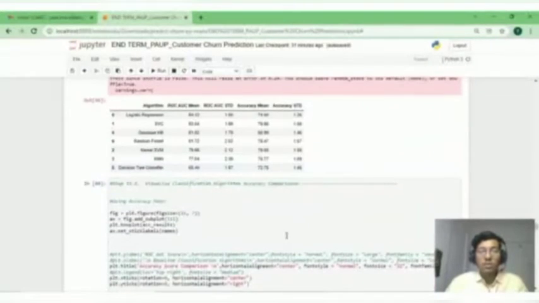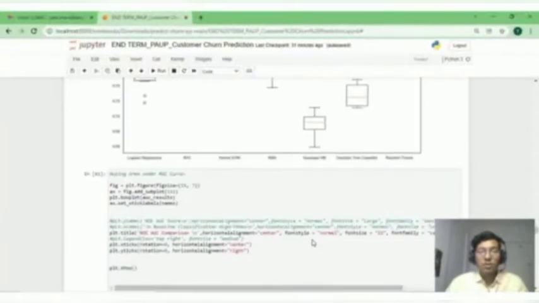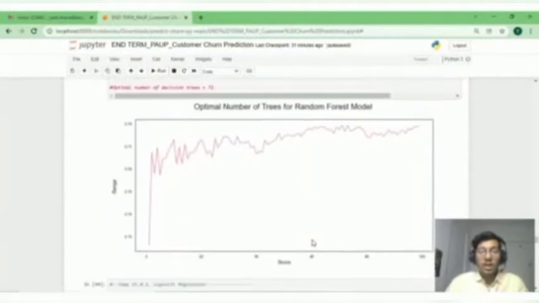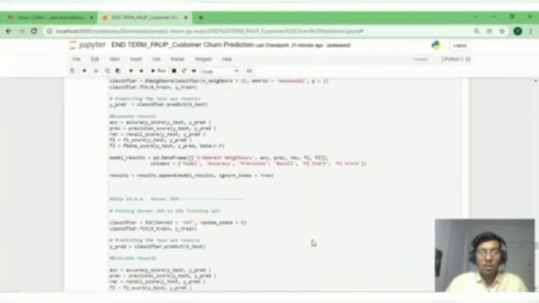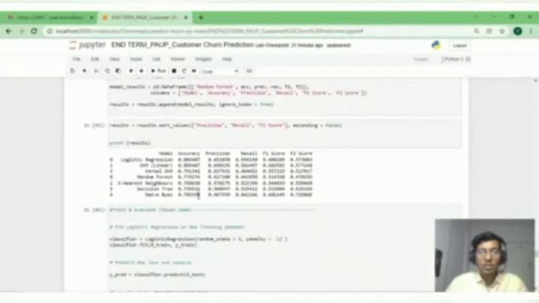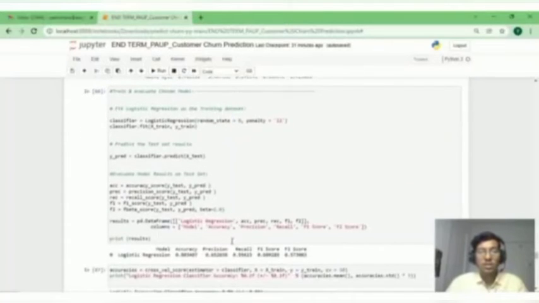We use the ROC curve and the box plot to see the accuracy of these models. After checking the accuracy, we fit these models on our training set, and then we check the accuracy of these models. Through the accuracy, you can see that 0.803 is the highest for the logistic regression. So the model which is giving us the best results is the logistic regression, and we go with logistic regression.